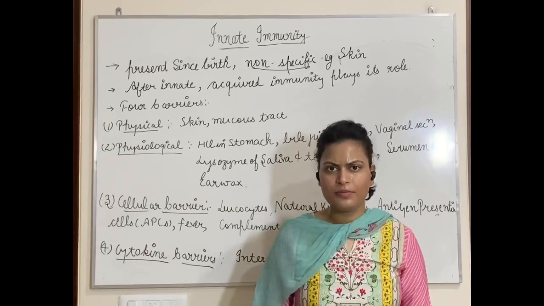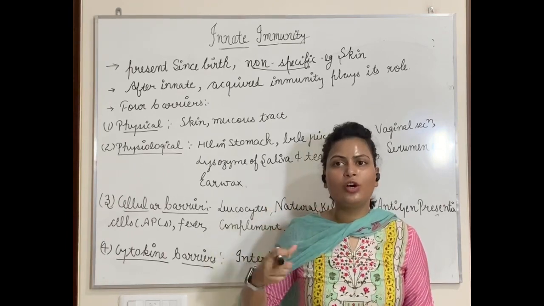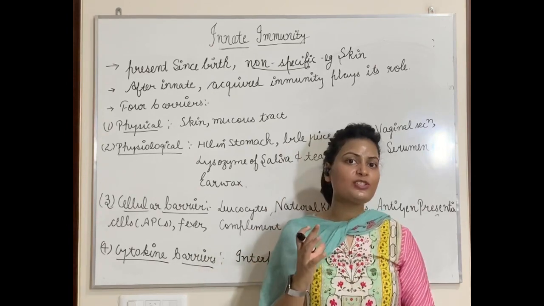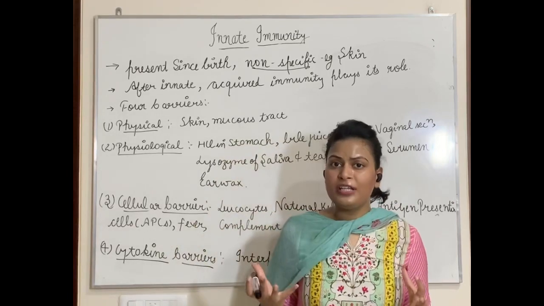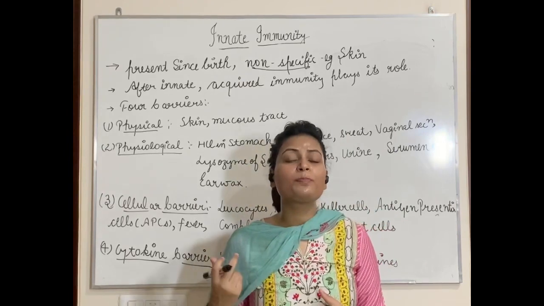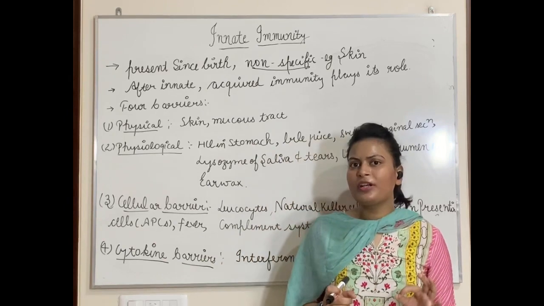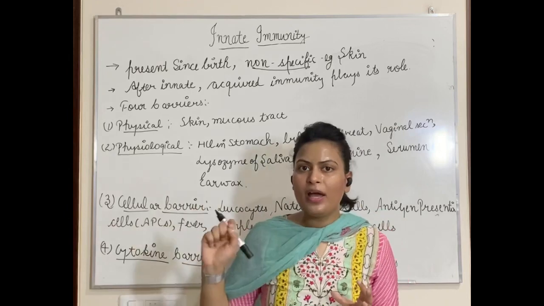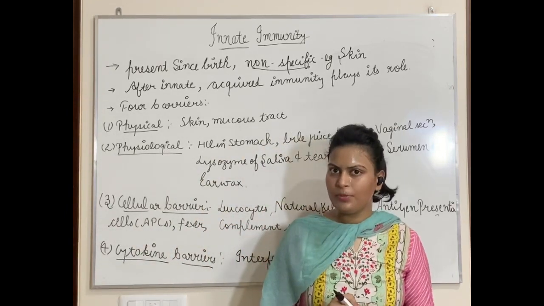you can say antigen. So that is why we say that this native immunity, or you can say innate immunity, nate means birth. So the type of immunity which is present since your birth has a very broad range, or we can say it is non-specific in nature. Why? Because it does not have any kind of specificity in its action. And a very important thing, after innate immunity, its function will be taken up by acquired immunity.